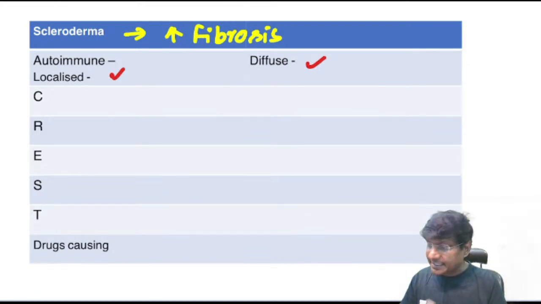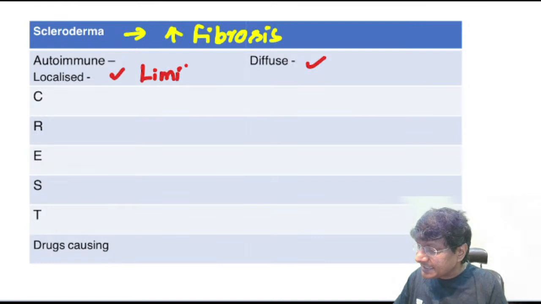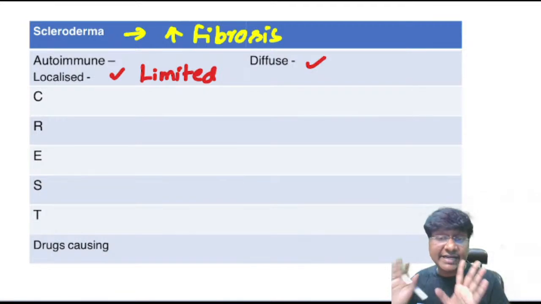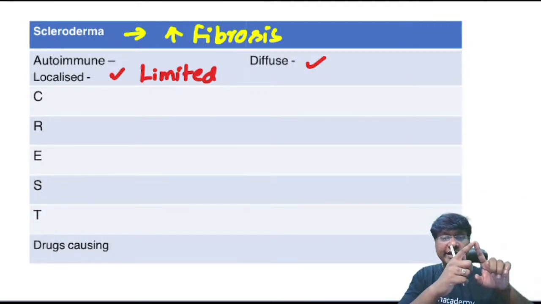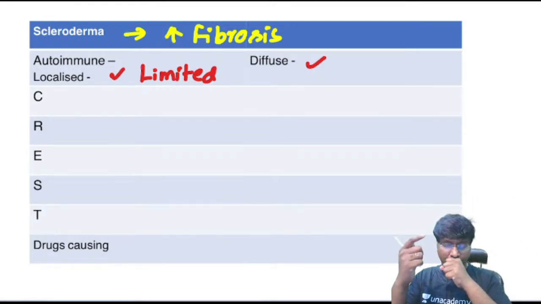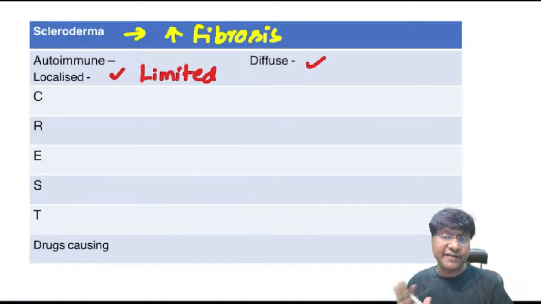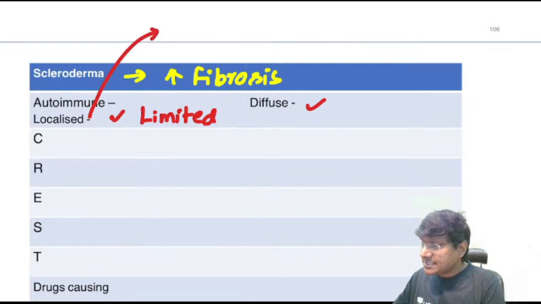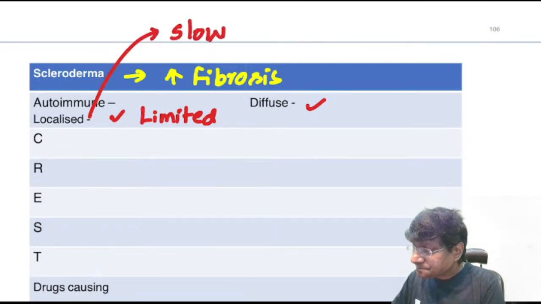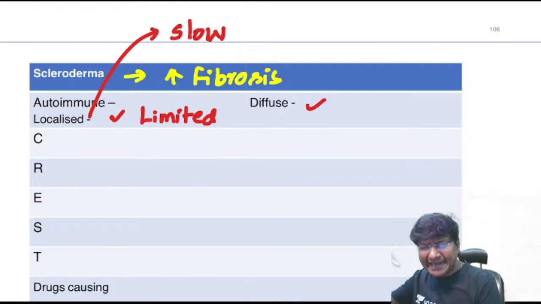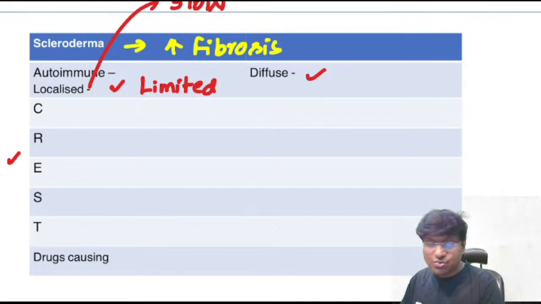If you take the localized scleroderma, there is limited skin involvement. The skin involvement is confined only to the fingers, the forearms, and the face. The visceral organ involvement also will be there in localized, but it will be slow. There will be slow progression, and visceral organ involvement also will be very late, and accordingly they develop what is called CREST syndrome.